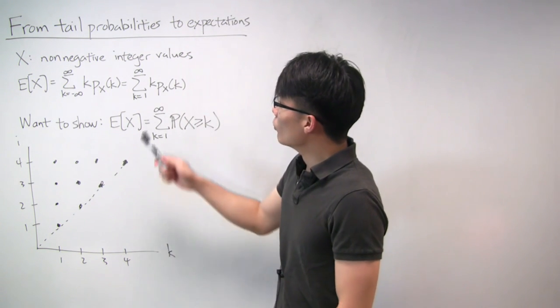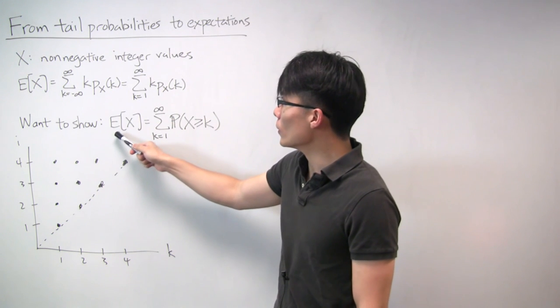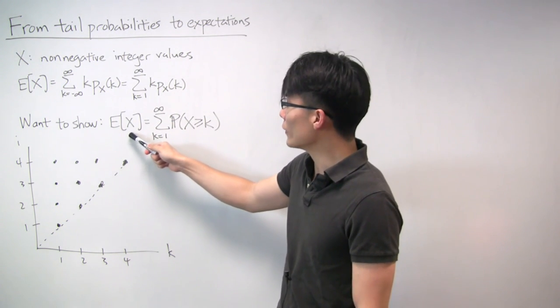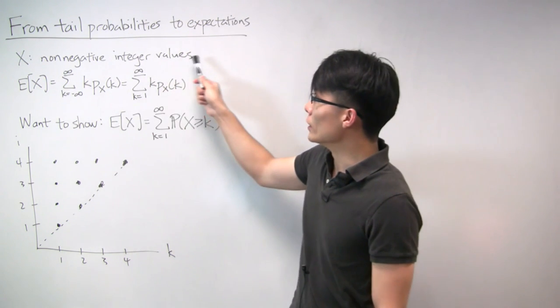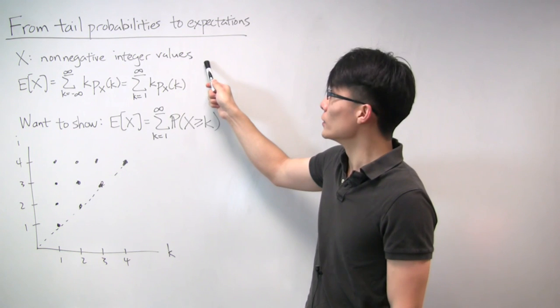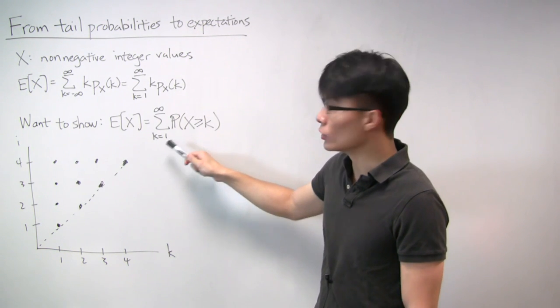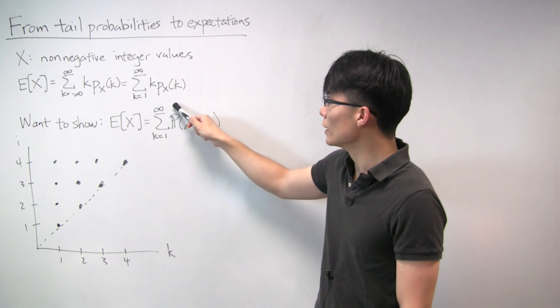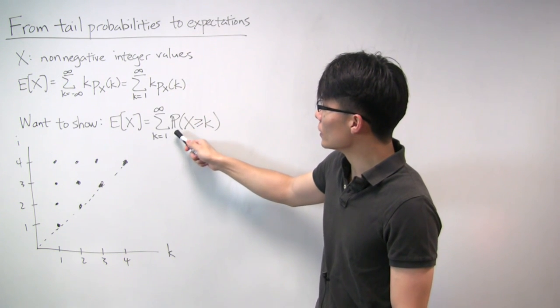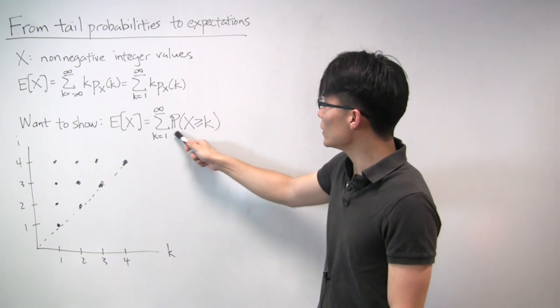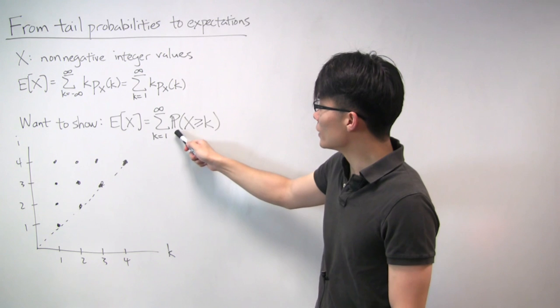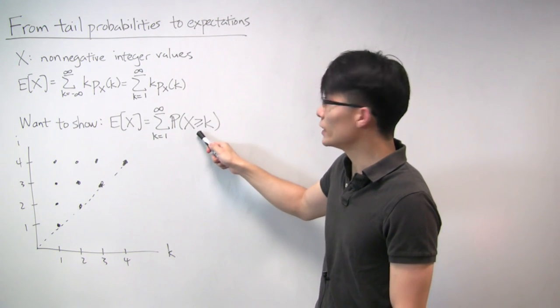Okay. What we want to show in this problem is that there's an alternative way of calculating the expected value when you have a non-negative integer valued random variable. And that is given by this alternative summation. So you're also summing k from 1 to infinity, but now you're actually summing some probabilities. We call these things tail probabilities because it's a probability that the random variable is at least some value.